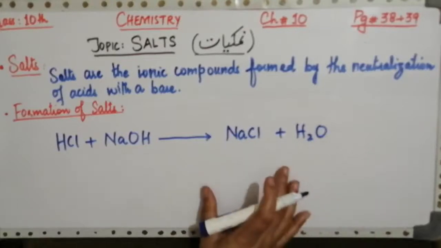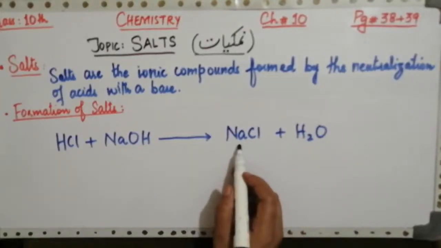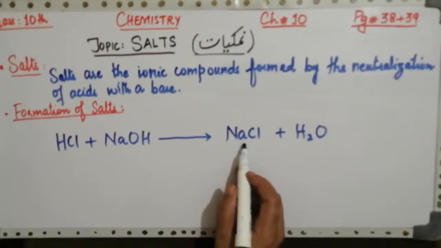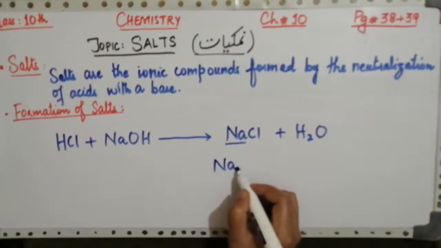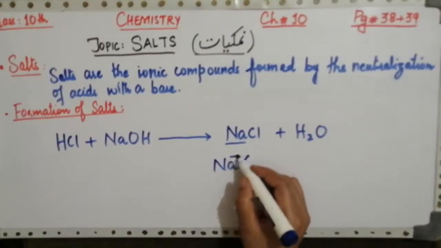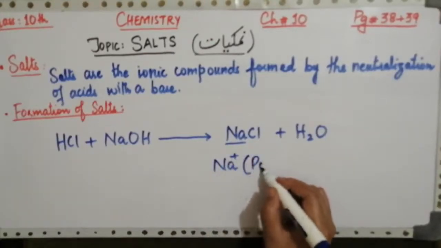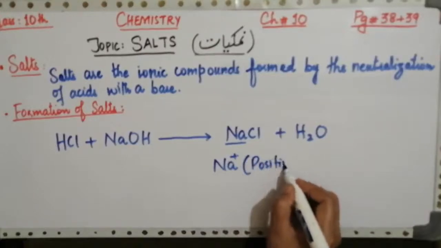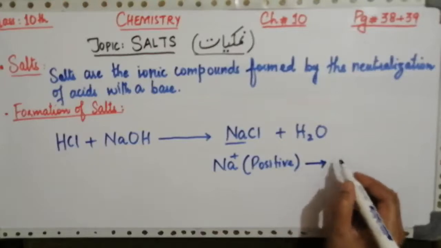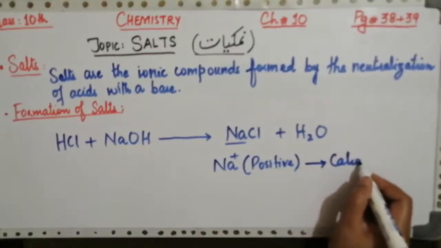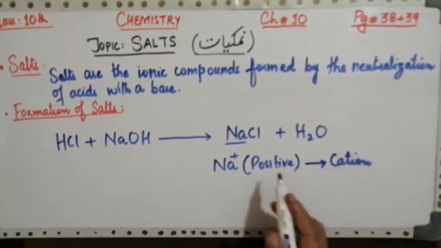In this case you can observe that sodium chloride is a salt which is made up of a positive ion. Which is the positive ion here? Sodium. Sodium is a positive ion having a positive charge on it, and this positive ion makes it a cation.